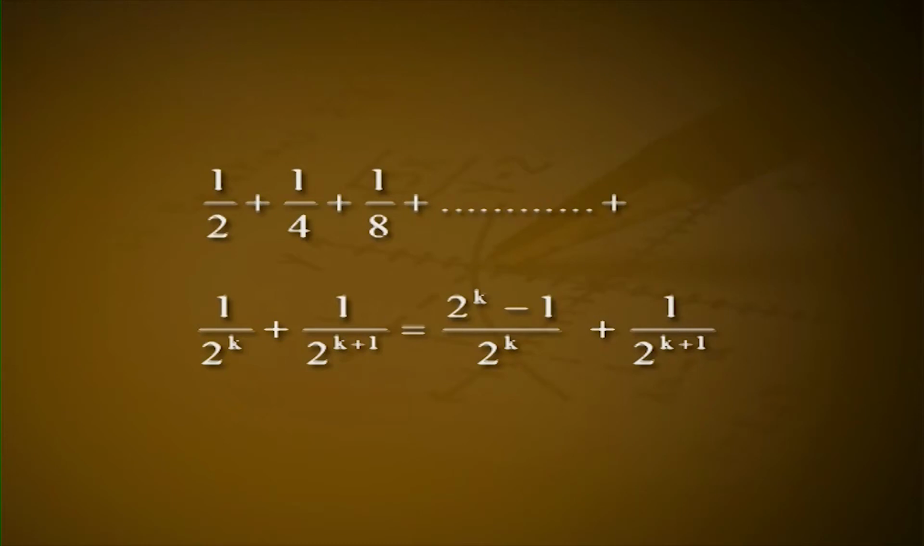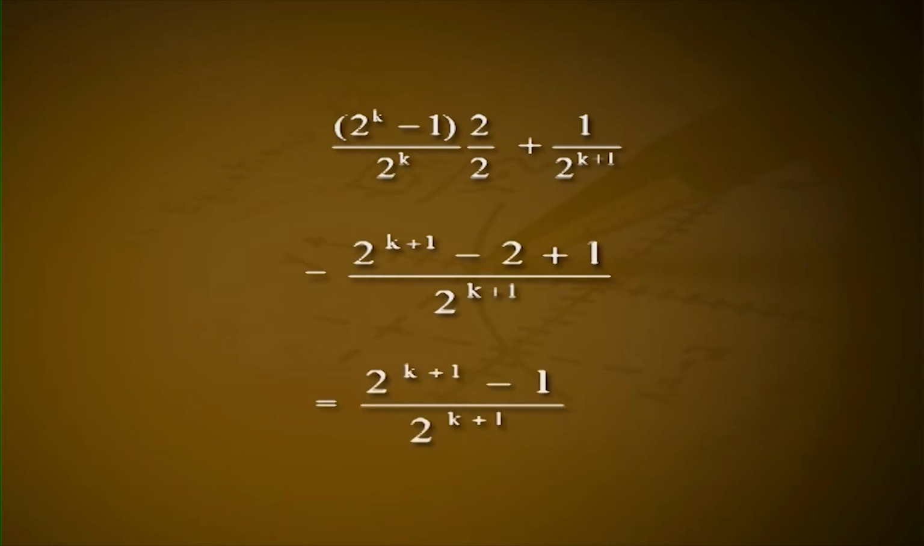We start with the true statement Pk and add 1 by 2 raised to k plus 1 to both sides, and simplifying the right side we get 1 by 2 plus 1 by 4 plus 1 by 8 plus and so on plus 1 by 2 raised to k plus 1 by 2 raised to k plus 1 is equal to (2 raised to k minus 1) by 2 raised to k plus 1 by 2 raised to k plus 1, which is equal to (2 raised to k minus 1) divided by 2 raised to k into 2 by 2 plus 1 by 2 raised to k plus 1, which is equal to (2 raised to k plus 1 minus 2 plus 1) divided by 2 raised to k plus 1, which is equal to (2 raised to k plus 1 minus 1) divided by 2 raised to k plus 1.